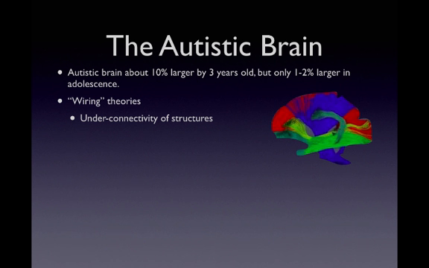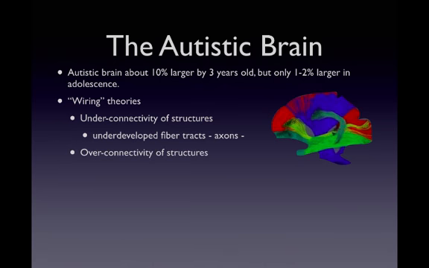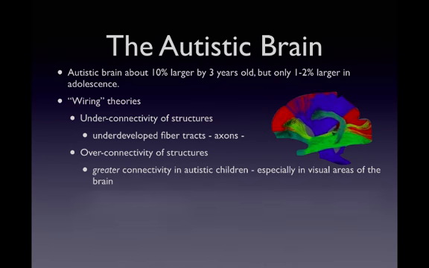And so it's been suggested that it's the fiber tracts, or the axons, that connect information from one structure in the brain to another that are the cause of autism. However, more recent theories have hypothesized that it's overconnectivity of structures in the brain that leads to autism. In fact, they call this overconnectivity hyperconnectivity, and it's hyperconnectivity that leads to social impairment in autism.